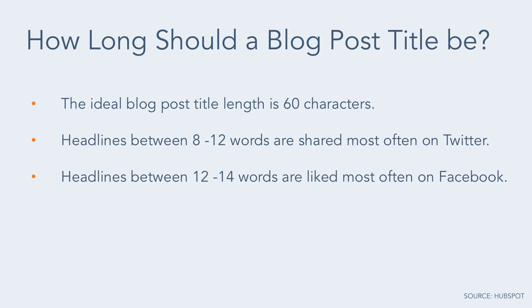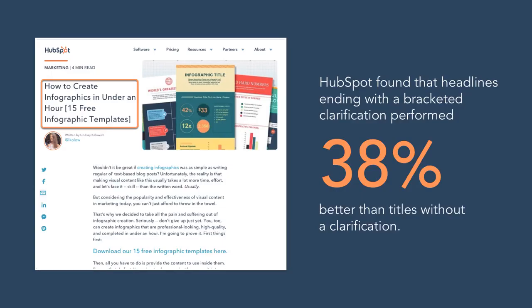When it comes to the art of the perfect blog post, HubSpot did some research and looked at how our titles have performed. Here are the consistent principles that were found. The ideal blog post title length is 60 characters. Headlines between 8 and 12 words are shared more often on Twitter. Headlines between 12 and 14 words are liked most often on Facebook. HubSpot also found that headlines ending with a bracketed clarification, for example, the one that we saw earlier, performed 38% better than titles without that clarification.